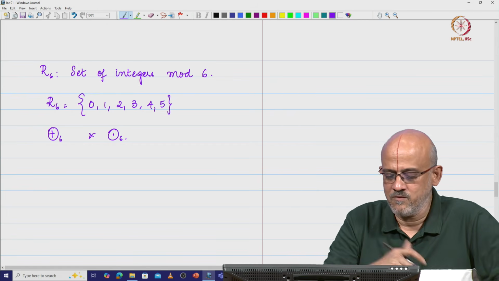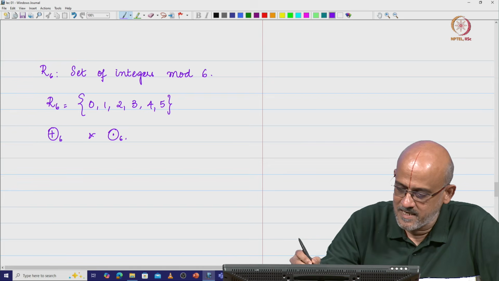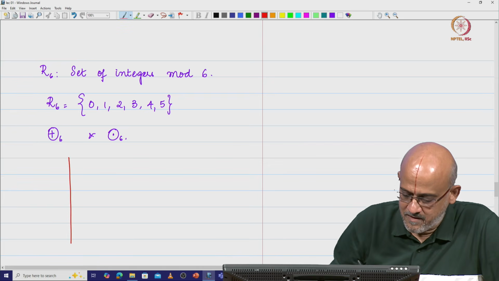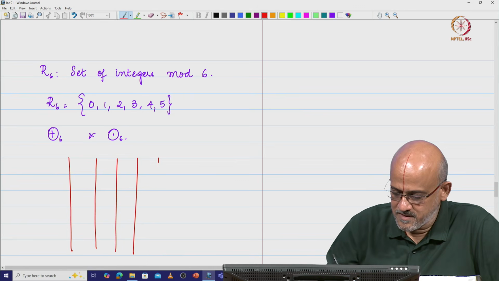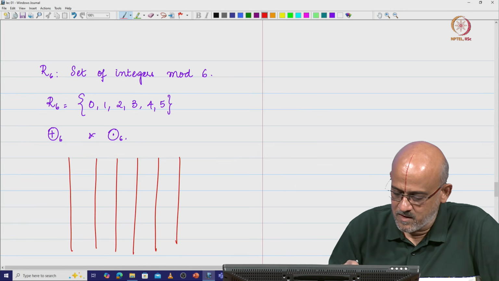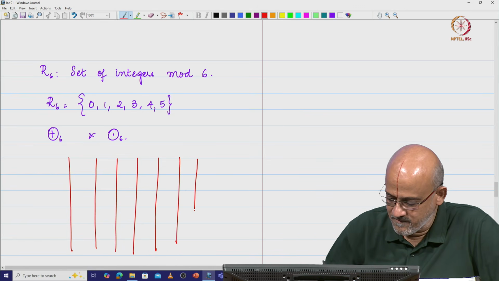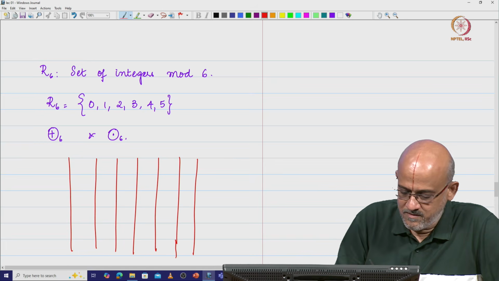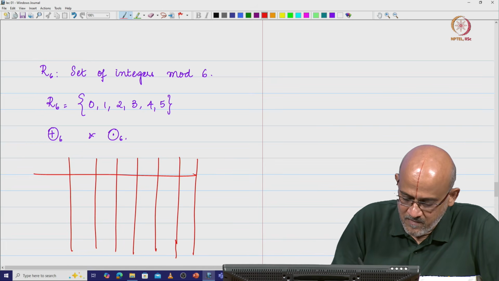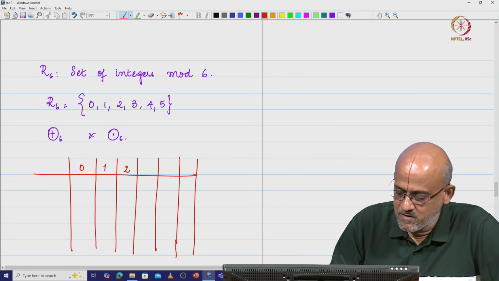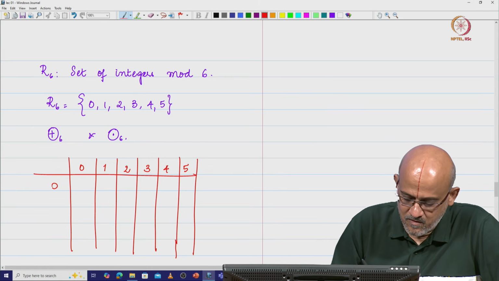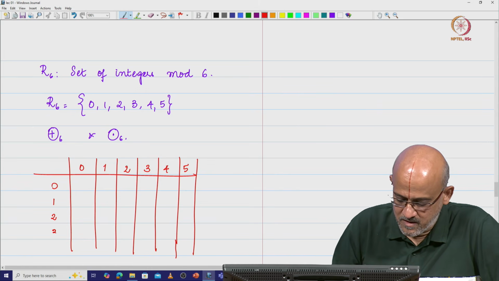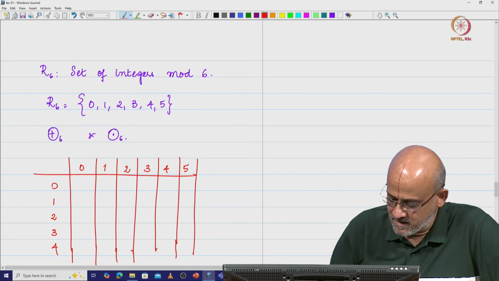So for that, what do I do? I basically construct a table like what we did last time. I am going to have numbers in each of these columns 0, 1, 2, 3, 4, and then I am going to have 5. So this is what we have: 0, 1, 2, 3, 4 and 5, and 0, 1, 2, 3, 4, and let me go down a bit and say okay, this is 5.